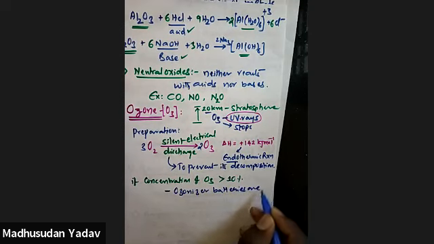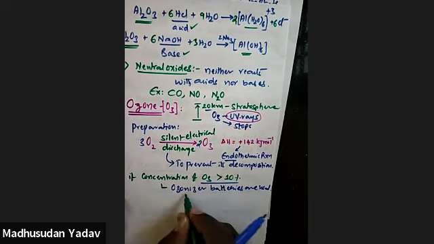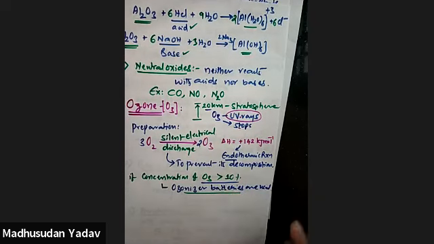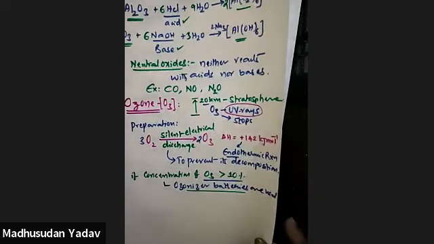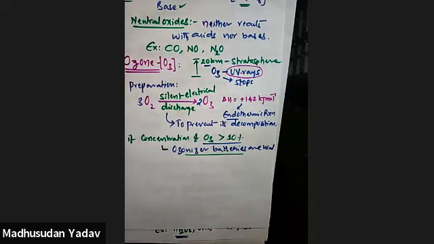Ozonizer batteries are used if you want to create a concentration of ozone greater than 10%. They can happily store more than 10% concentration of ozone. That is the purpose of these batteries. They can store ozone at a concentration greater than 10%.